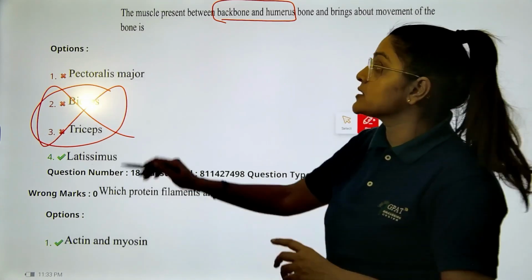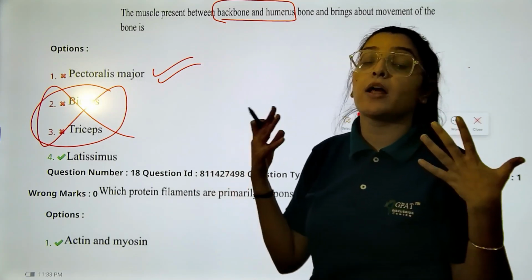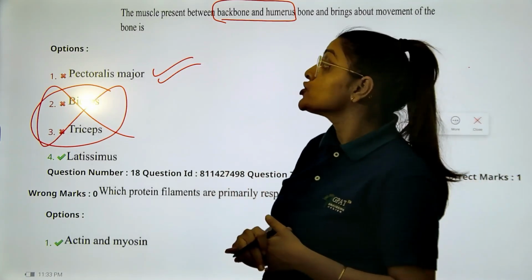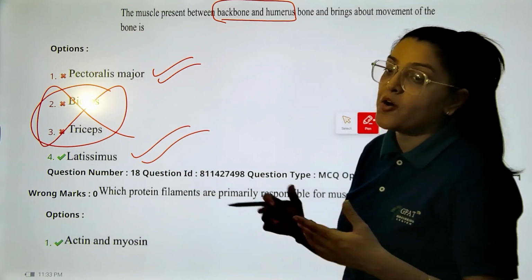However, this muscle, pectoralis major, actually connects your chest wall to your upper arms, including your shoulders. So the correct answer we left is option number 4.